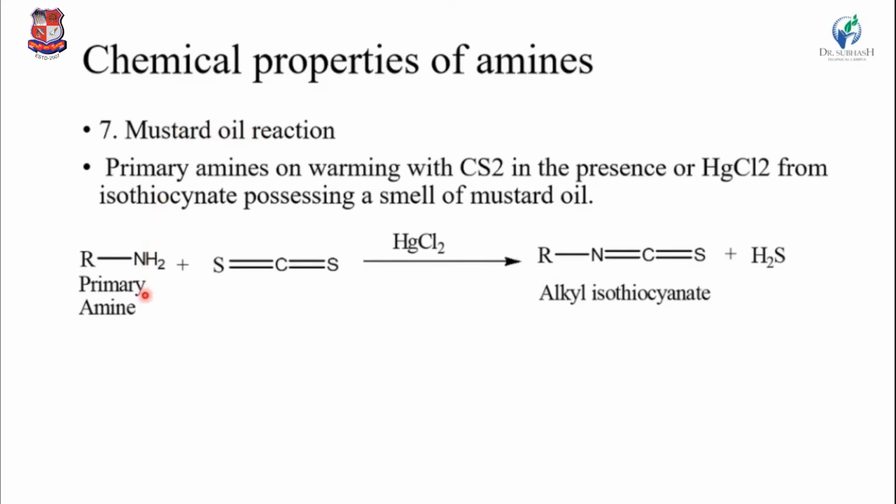Okay, so the primary amine reacts with the CS2 molecule in the presence of HgCl2, making the alkyl isothiocyanate. So here R and N react. Here S is removed and H2 is also removed. So H2S is removed, making an alkyl isothiocyanate.